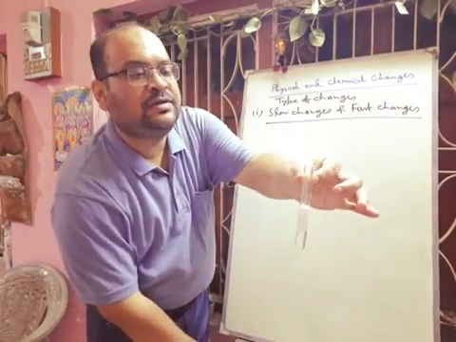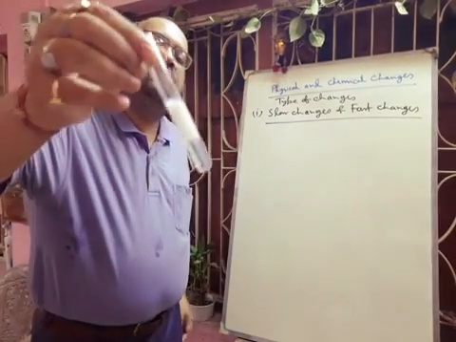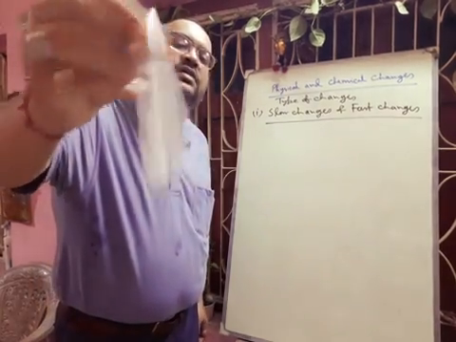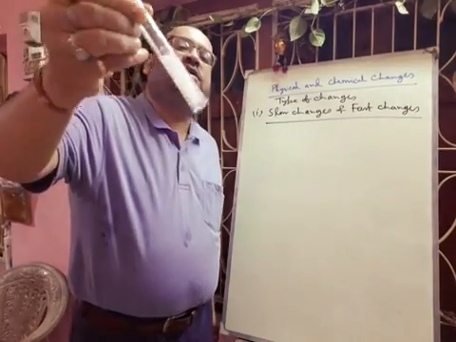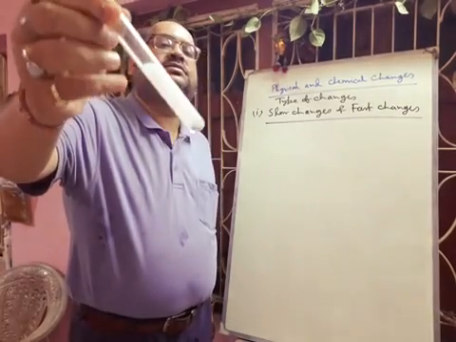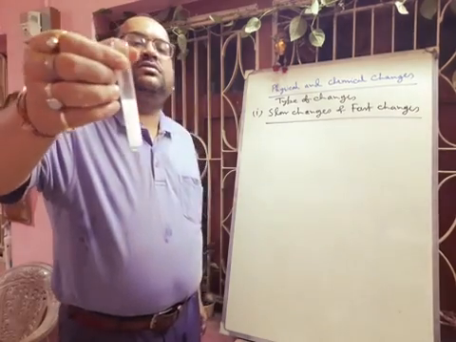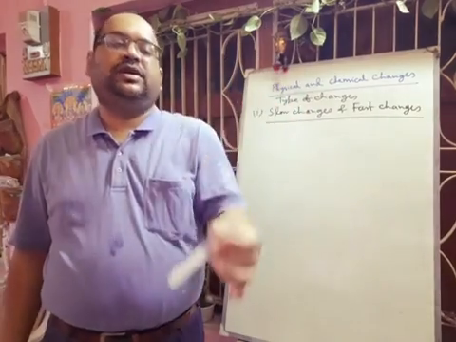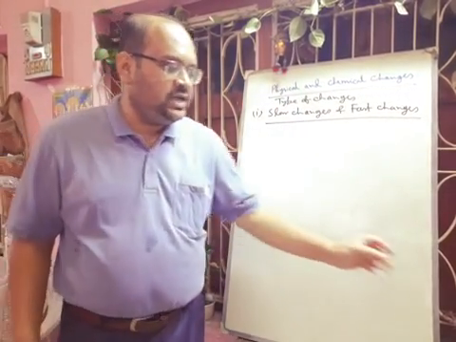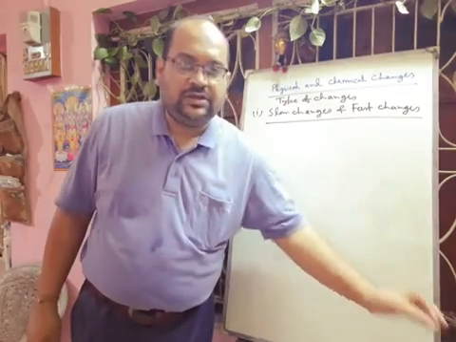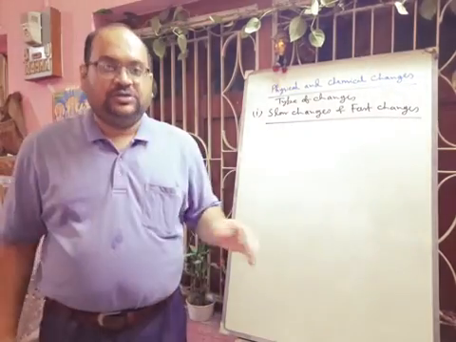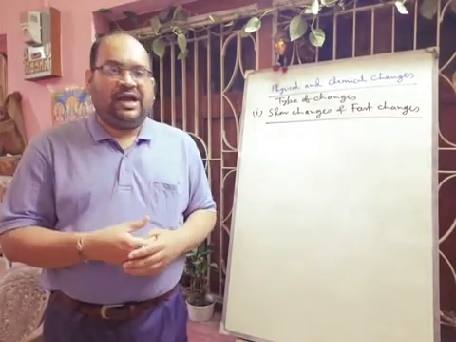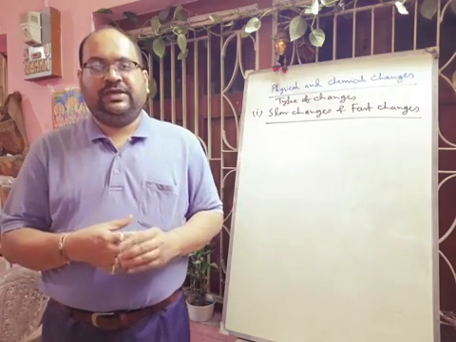So what is happening? The sodium chloride solution turned white in color. A curdy white precipitate is formed, that is of silver chloride. Within a fraction of a second it produces that silver chloride. So this is a very fast change.